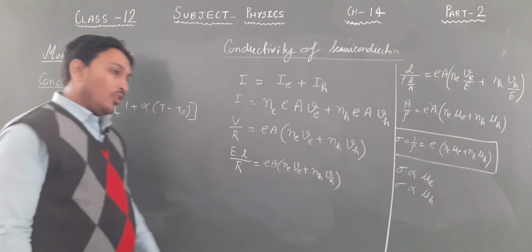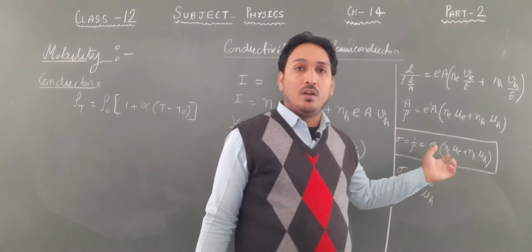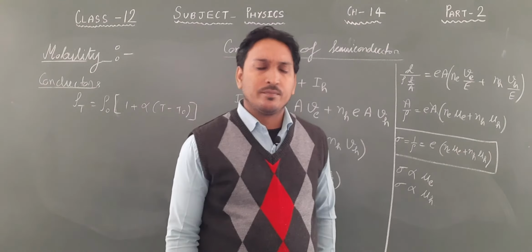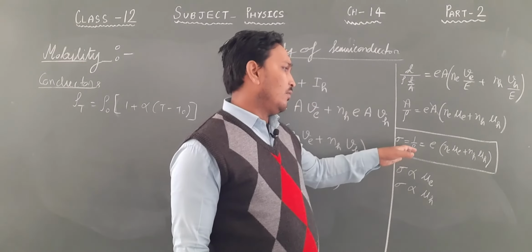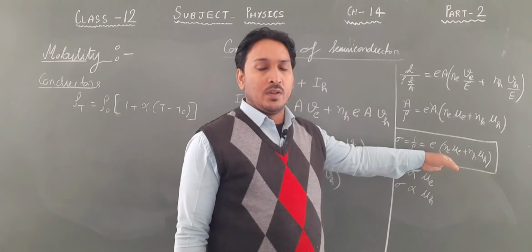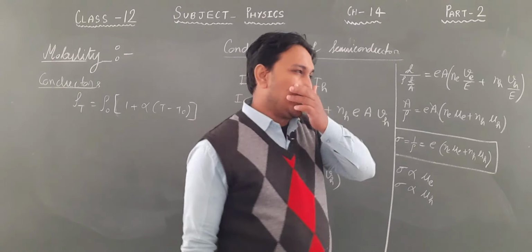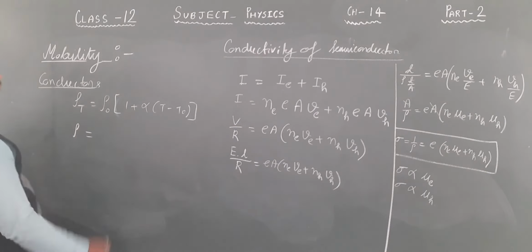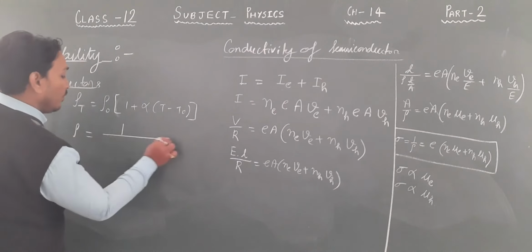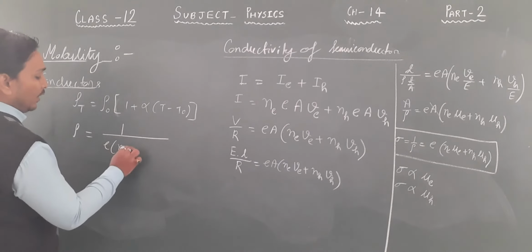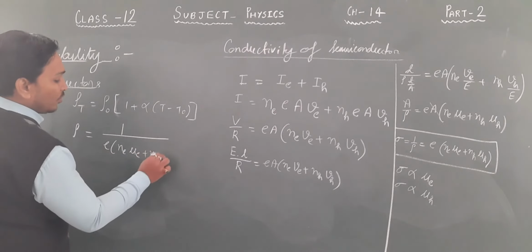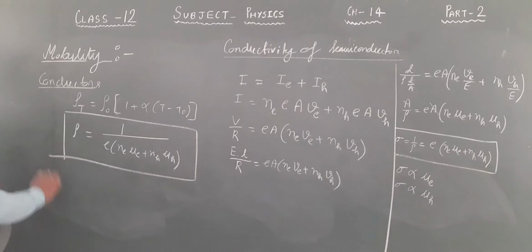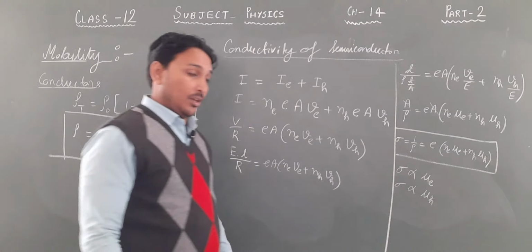Okay, but when we talk about conductivity of semiconductors, then there is a different thing. As you can see, 1 upon rho is equal to this much. If I want to write the value of rho from there, it will be the reciprocal of that, so it will be 1 upon E inside the bracket and E mu E plus NH mu H. This is the value of resistivity in case of semiconductors.